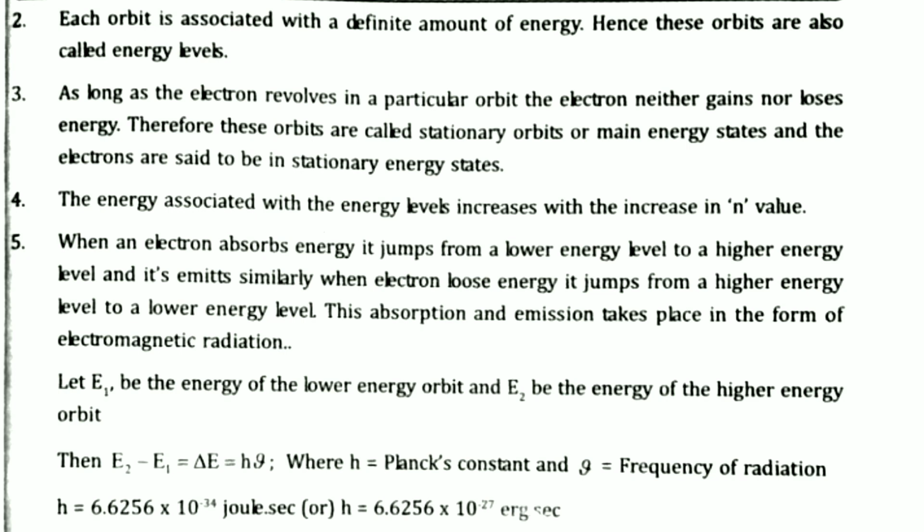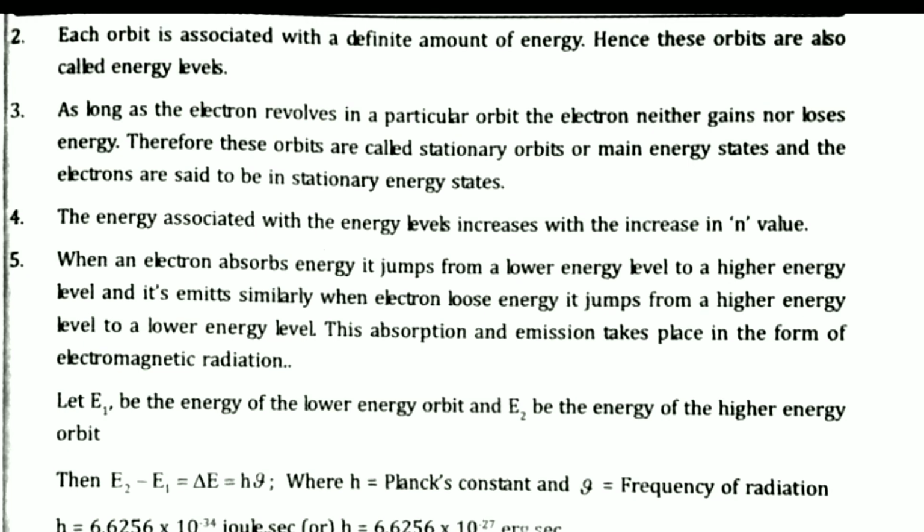Hence these are called energy levels. Since the electrons revolve in fixed paths, they are not gaining or losing energy. Their energy is constant, and hence these shells are called stationary orbits or energy states.